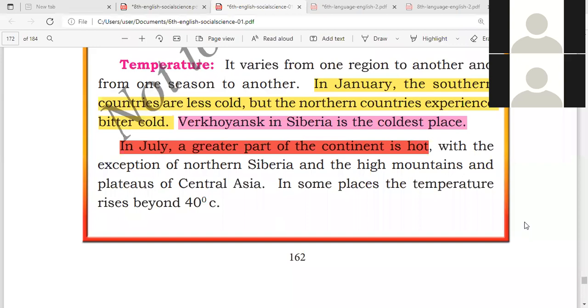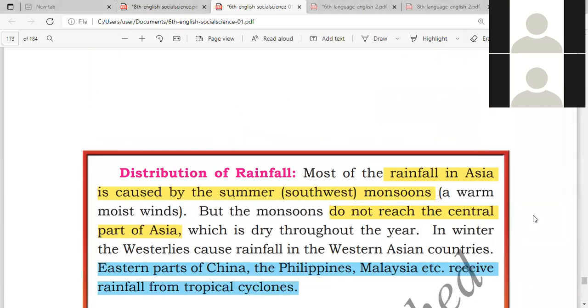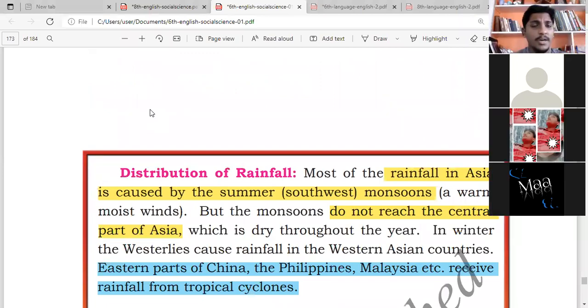Okay, now let's go to the other temperature. How is the temperature in other places? Let's see that also, and how the rainfall is. All the countries of Asia will not have rain at the same time. You know that, right? All the countries will have different times. Why is it raining? It is because of the summer monsoon. Summer monsoon means it happens during the hot season.